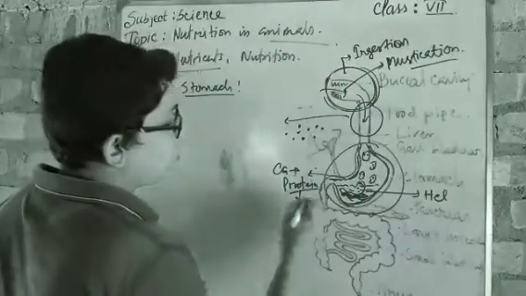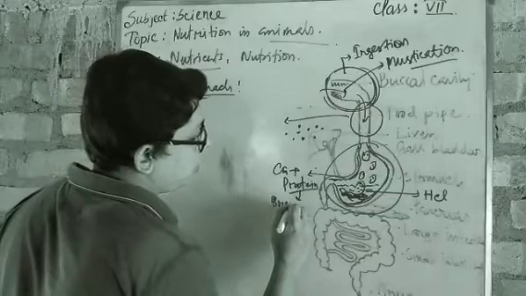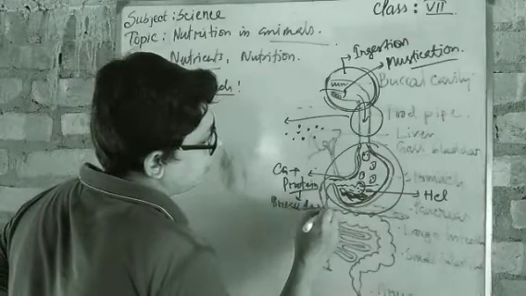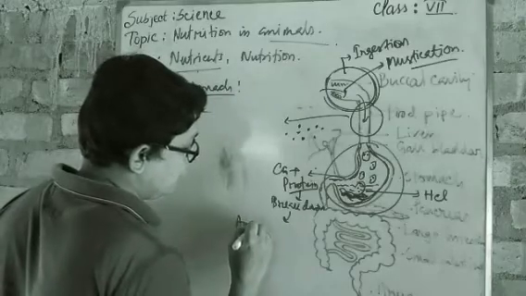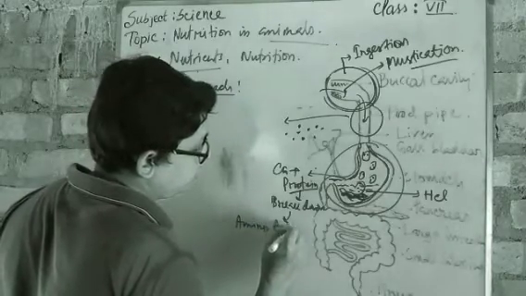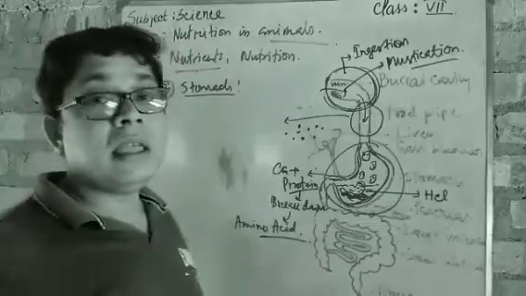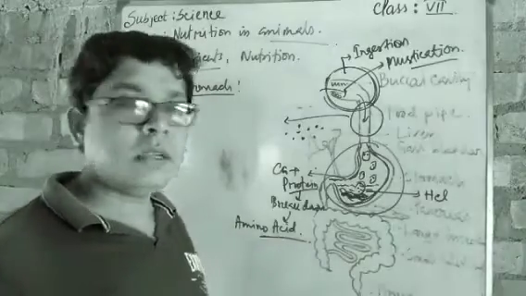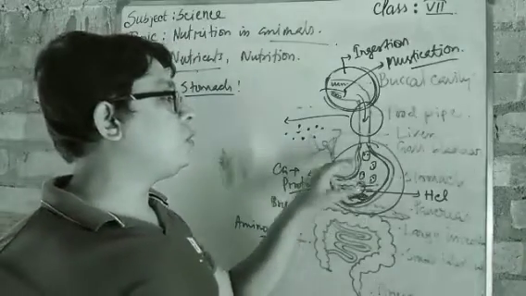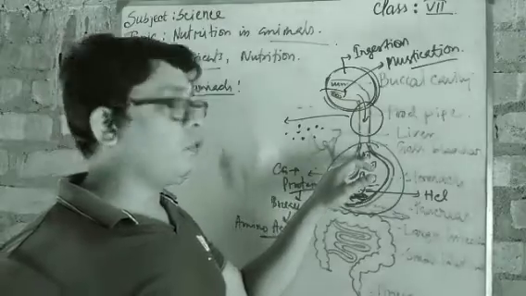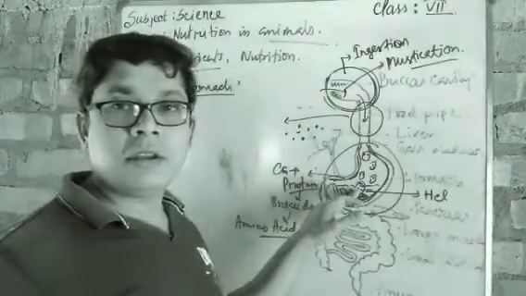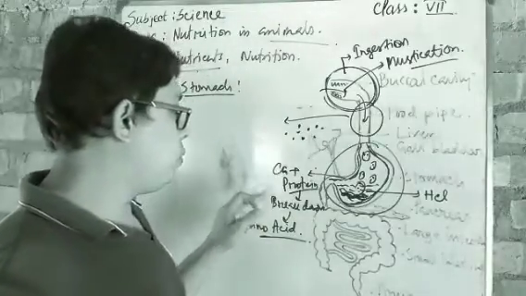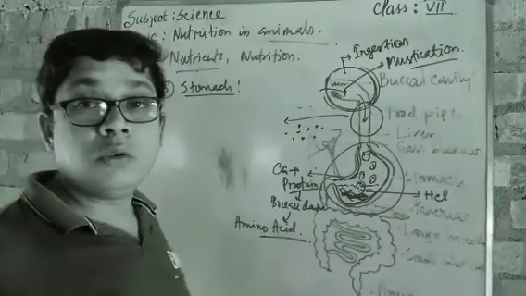Got it? The protein has broken down here, and when they break down, the protein becomes amino acid. So all the proteins present in the food are broken down in the stomach. Got it? And when the protein is broken down, it is made into amino acid.